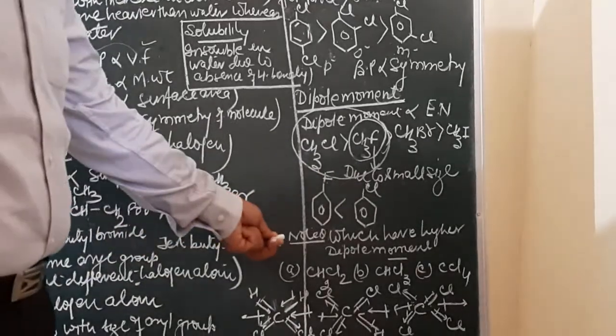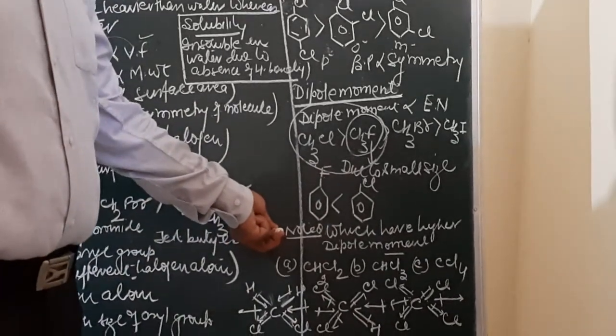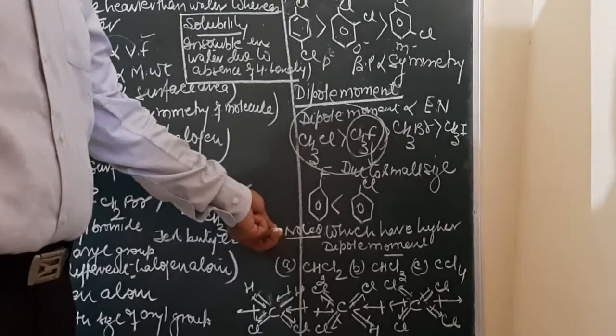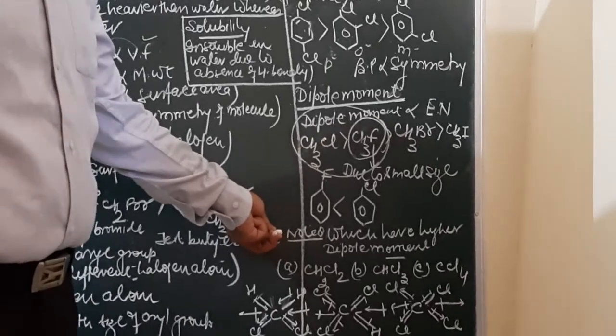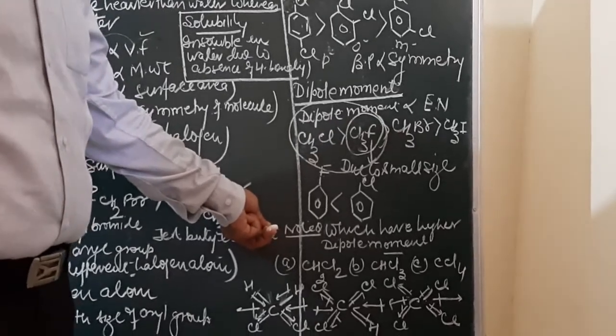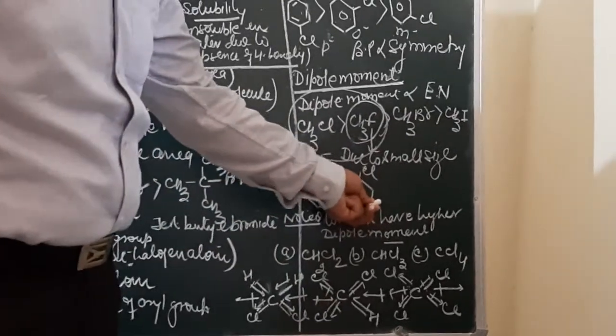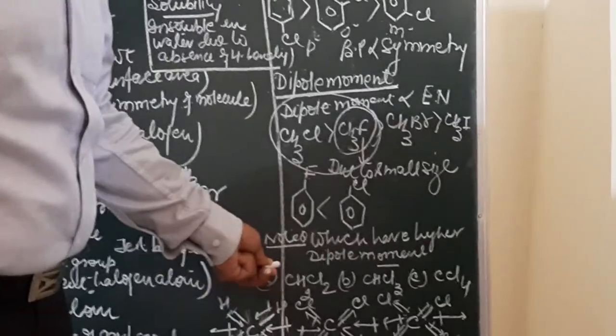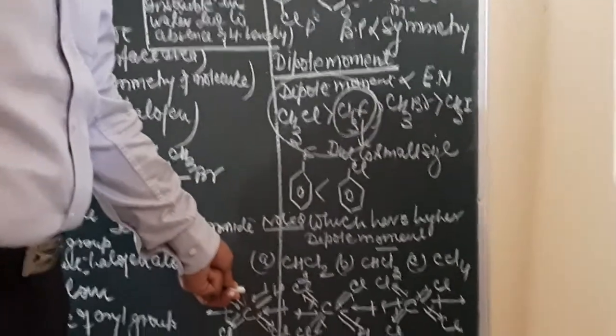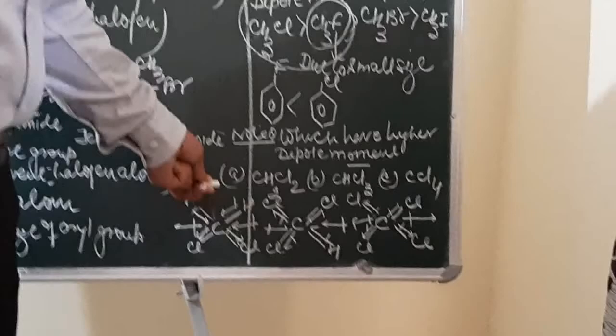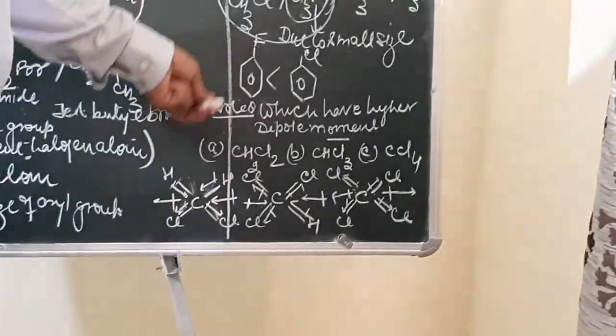Now, as you have studied in physics, dipole moment is a vector property. There is one question in the NCERT: which of the following will have a higher dipole moment? Directly or indirectly, the final concept is the summation of vectors, and that decides the dipole moment.